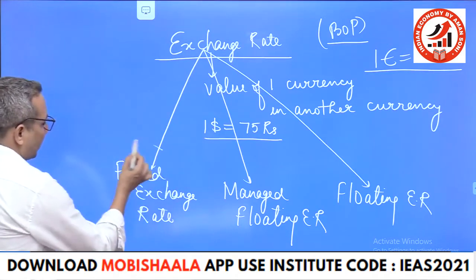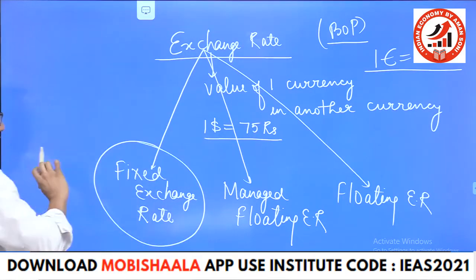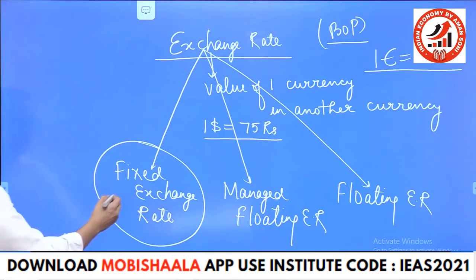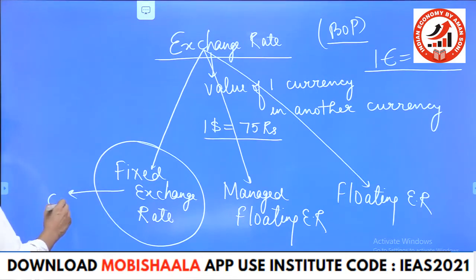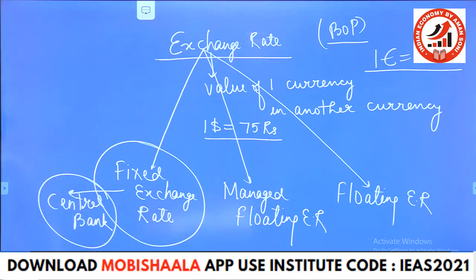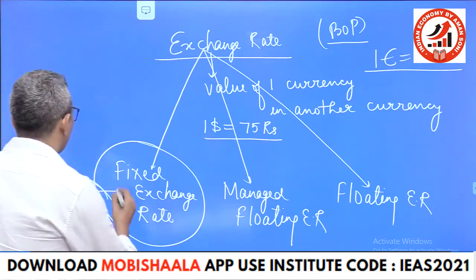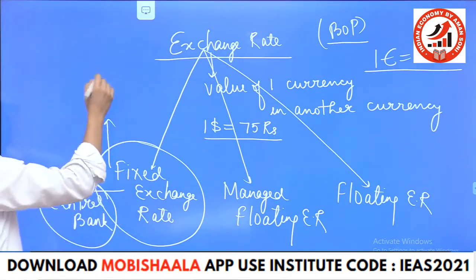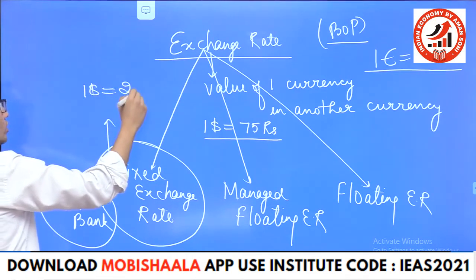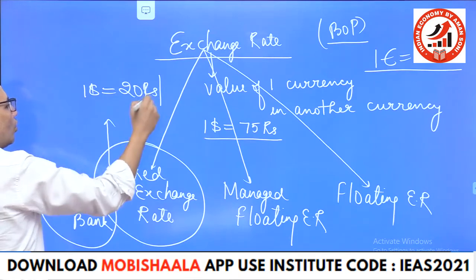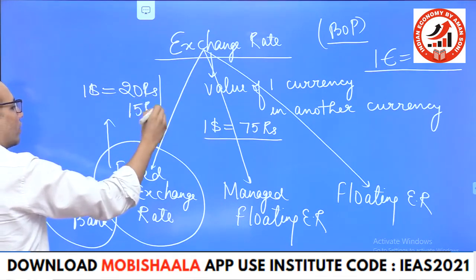Now, in case of fixed exchange rate, the exchange rate is determined by the central bank. That is, here the central bank will decide what will be the value of $1 in rupees. So it will say whether it is 20 rupees or 15 rupees, whatever.